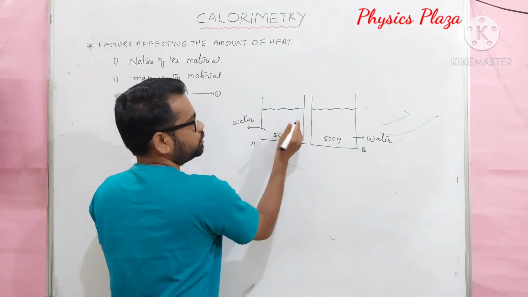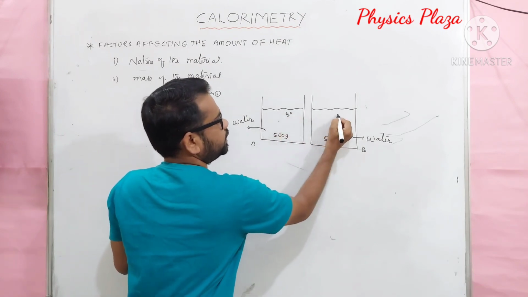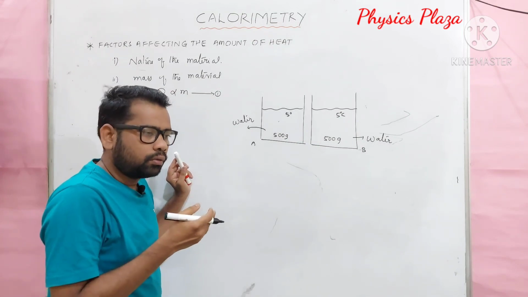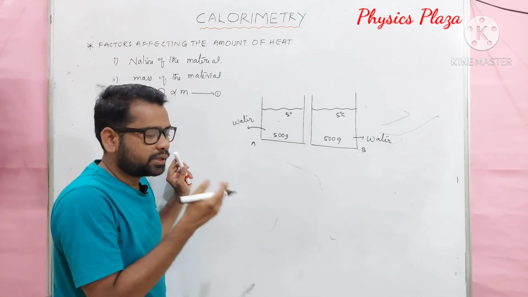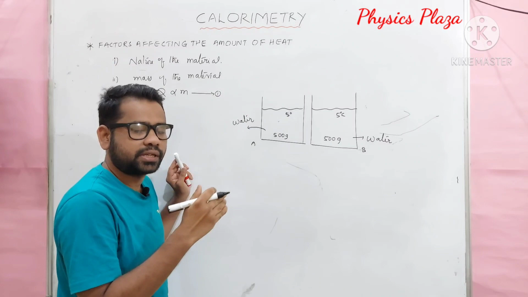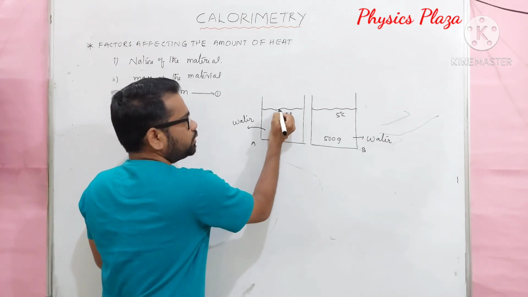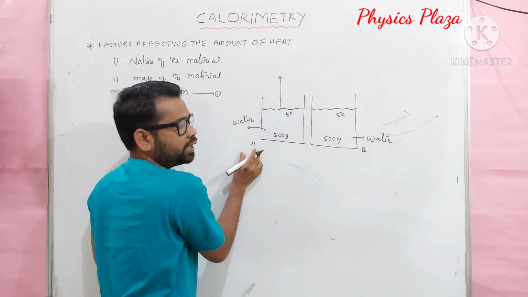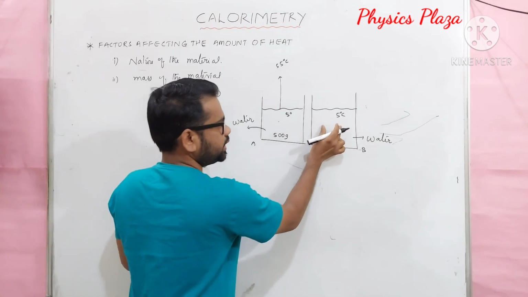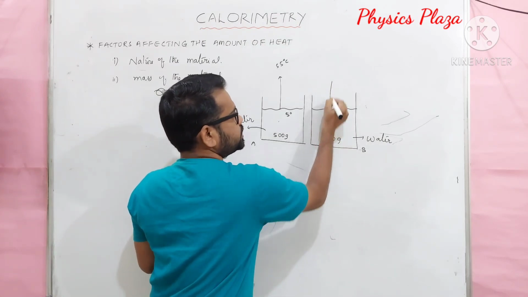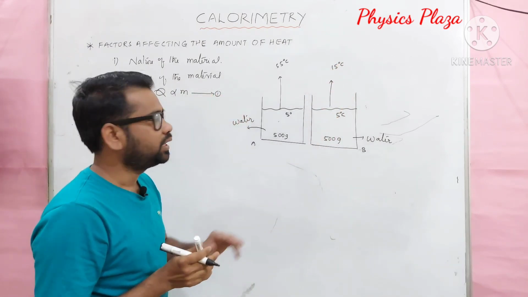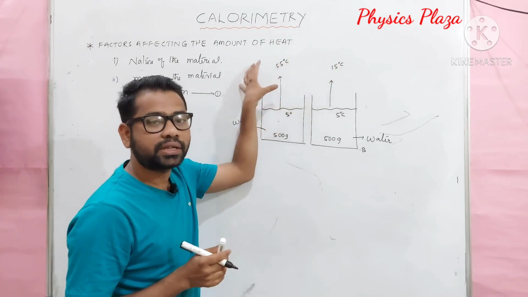Let us suppose initially both waters are at 5 degrees, the same temperature. But now we are going to supply the heat and check which one will attain more rise in temperature or less. For suppose we want to raise the temperature of the water in beaker A from 5 degrees Celsius to 55 degrees Celsius. Whereas in the second case, we want to raise the temperature from 5 degrees Celsius to 15 degrees Celsius. So this time the rise in temperature is different.